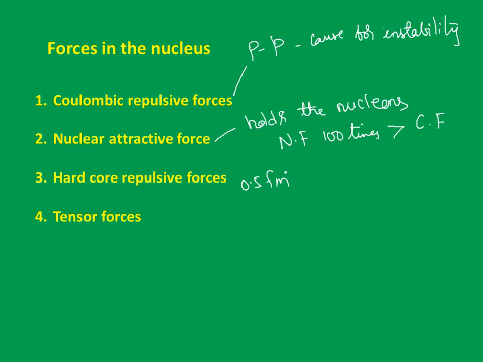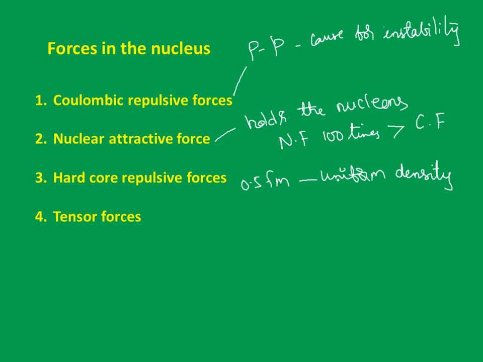These forces keep the volume or density of the nucleus constant. Due to these forces, the number of nucleons per unit volume remains constant in all nuclei. Hence, all nuclei have the same density. So this is the thing which is responsible for uniform density. So I want to make this as a note.